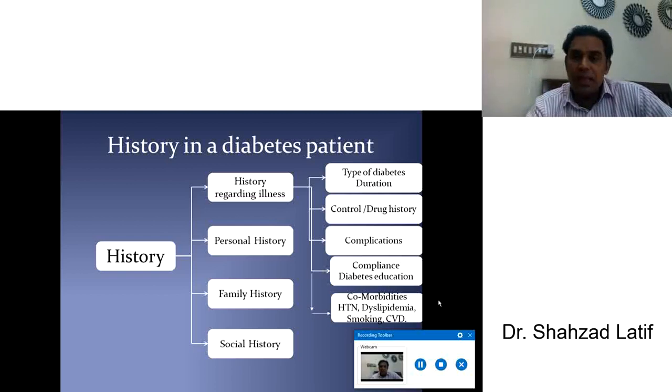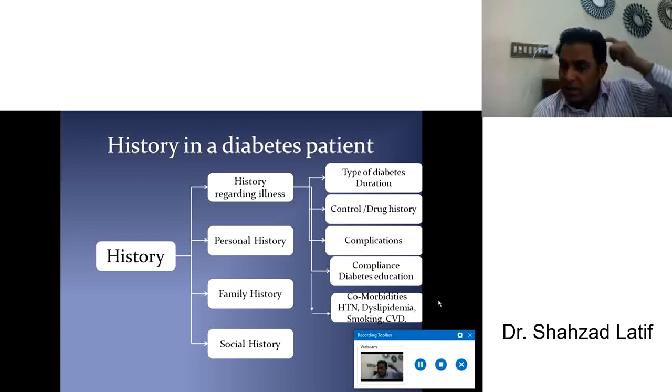Regarding the history of illness in diabetes mellitus, we should be very keen on the type of diabetes. Is it type 1 diabetes? Is it type 2 diabetes? Is it gestational diabetes? And the duration of the diabetes: since how many years, how many months, or since how long the patient has been suffering from this disease. Number two, control of diabetes, the blood sugar level control.